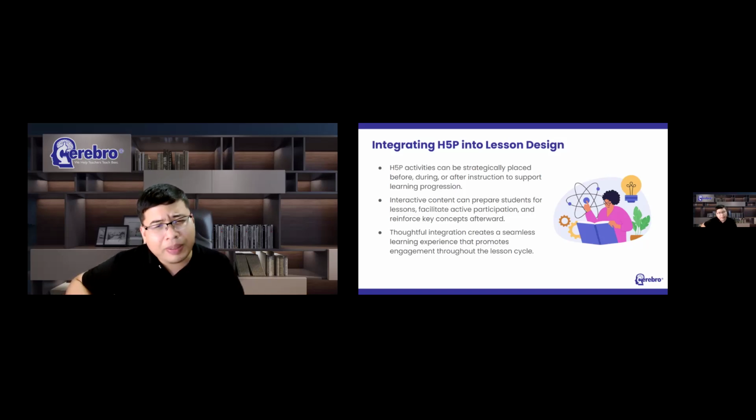And H5P allows us to break learning into smaller, more interactive segments, so that instead of asking students to consume information continuously, we invite them to participate throughout the learning process. And when participation increases, engagement often increases as well. So the goal is not to make every lesson digital, but to strategically place interactions where they have the greatest impact on learning.